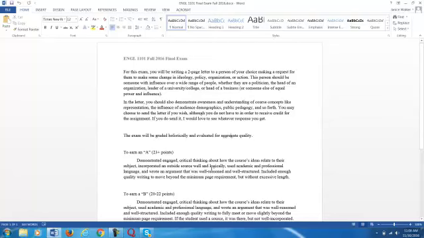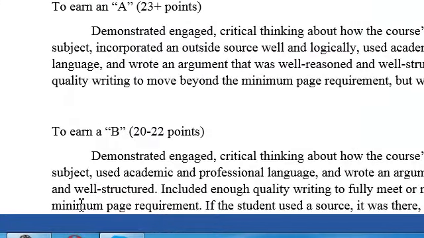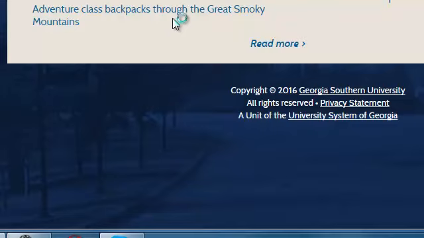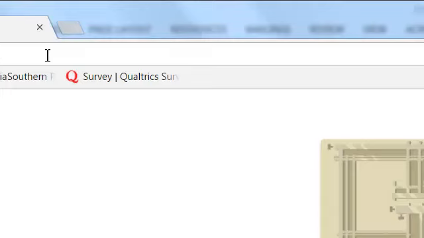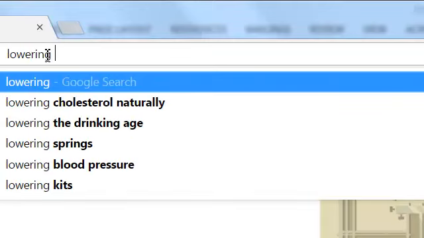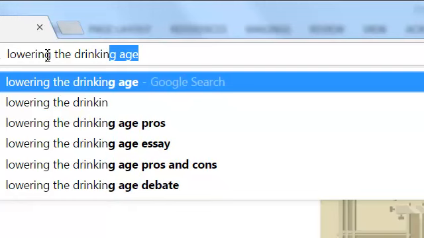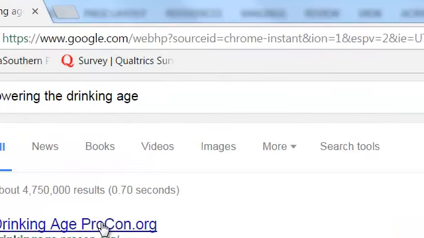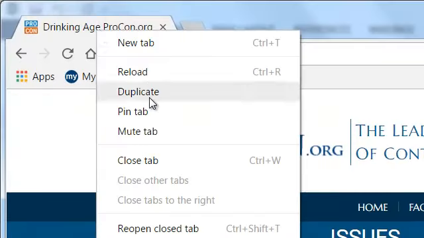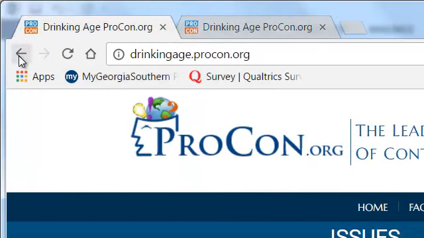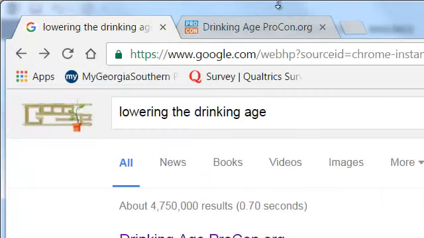Incorporate an outside source logically, and I need to use academic and professional language. It must be well reasoned and well structured. So I'm going to go online to Google, and I'm just going to type in my topic, lowering the drinking age. I immediately see pros and cons, so I'm going to open this and duplicate the tab real fast, so I will still have that search on Google.